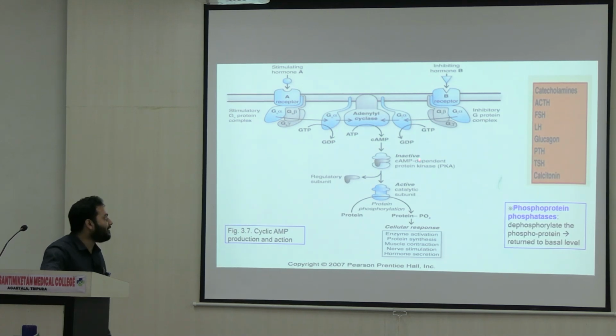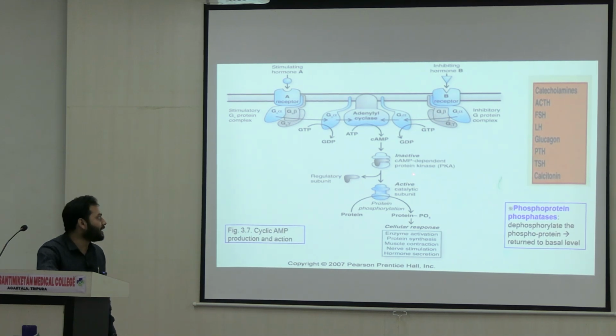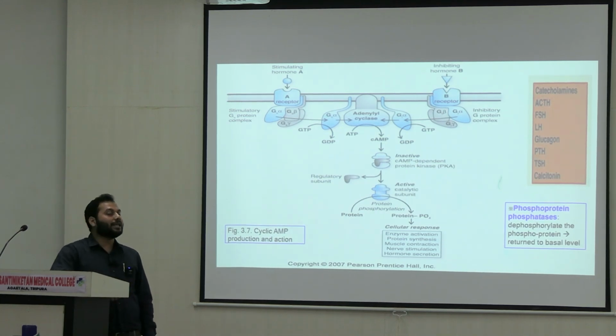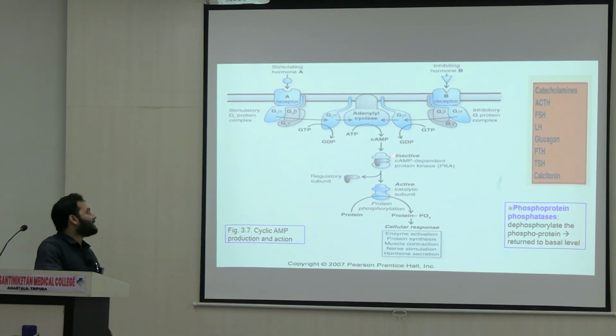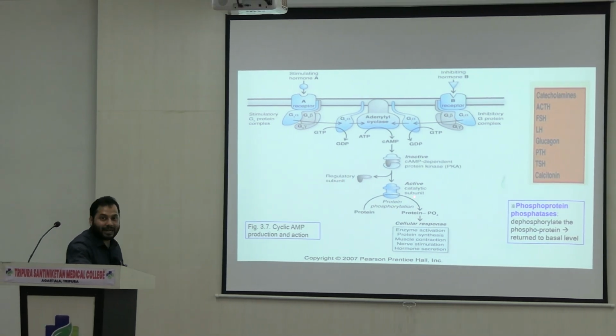Here the inactive enzyme is cyclic AMP dependent protein kinase A, right? Initially it was inactive. Once cyclic AMP acts on it, there is a dissociation of its two different subunits. Protein kinase A is basically composed of regulatory subunits and catalytic subunits, right? Once cyclic AMP binds, the regulatory subunit detaches from the catalytic subunit.